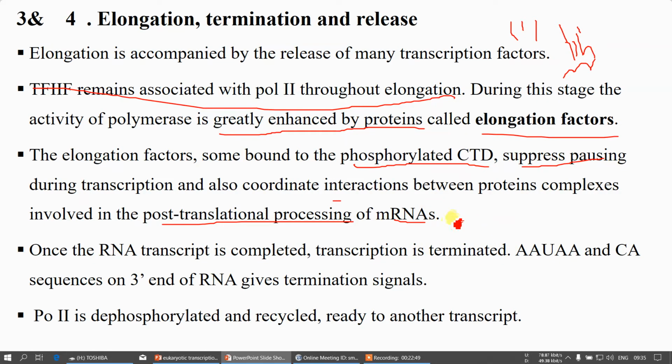Now here, just remember, in the case of your elongation process, the true elongation will be achieved once all the factors are removed from your complex.